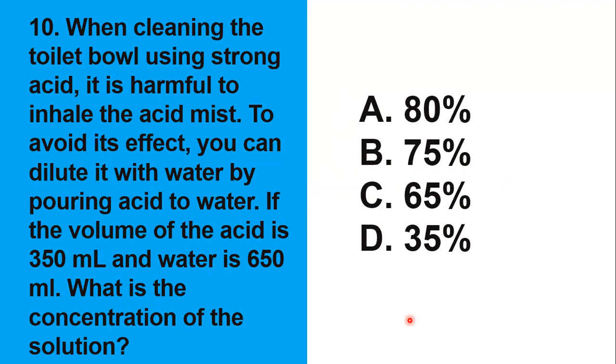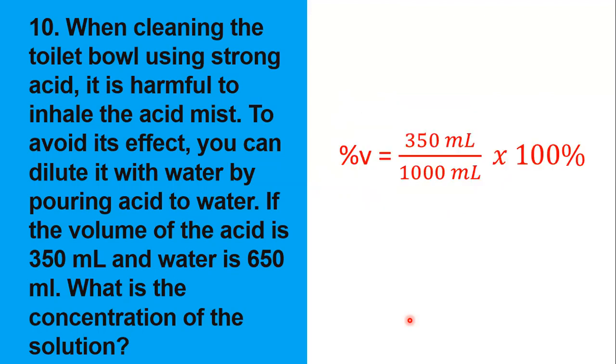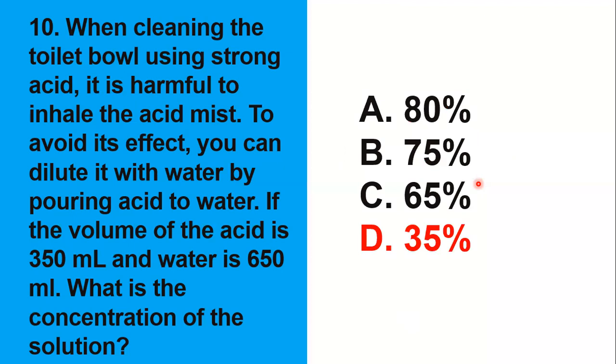Using the formula, percent volume is 350 ml divided by 1,000 ml, the total volume of solution, times 100, which is 35%. We are looking only at the acid. That is the concentration of the acid: 350 ml over 650 ml plus 350 ml, which is 35%.